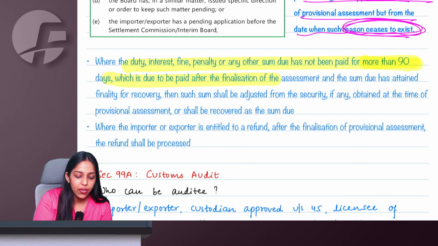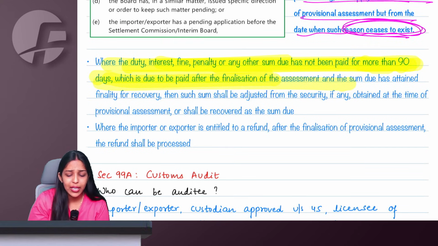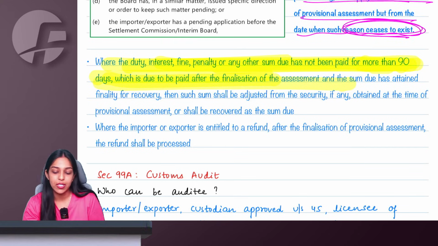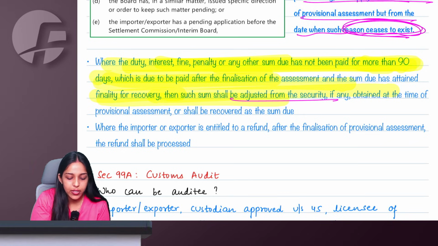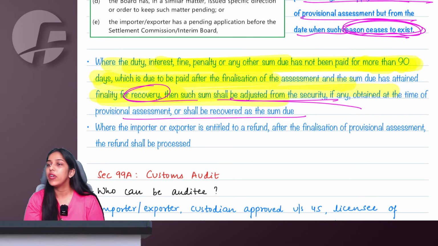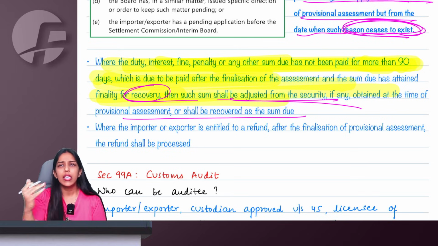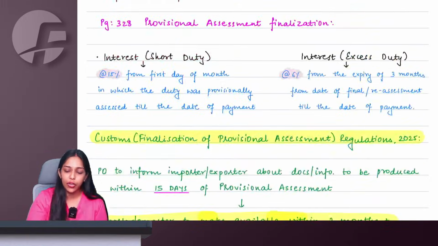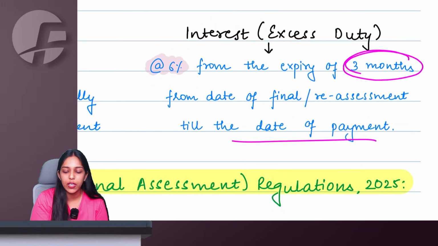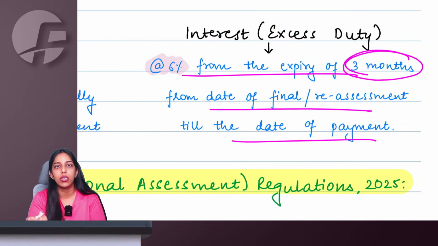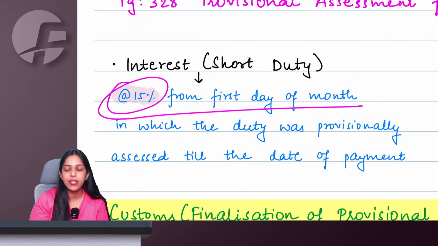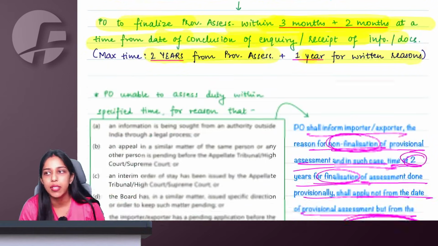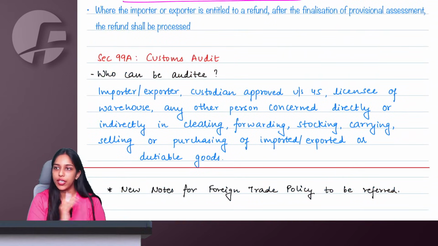So where the duty, interest, fine, penalty or any other amount due is not paid for more than 90 days after finalization of assessment, the department can go ahead and adjust the amount from your security and make recoveries wherever the sum is due. For refund, they will follow the normal procedure from the date of final assessment. Within 3 months, if they give you the refund, no interest. After 3 months, they'll give you the refund with 6% per annum. So this all remains the same. The interest and all remains the same only. Only the time limits in the procedure have been changed.